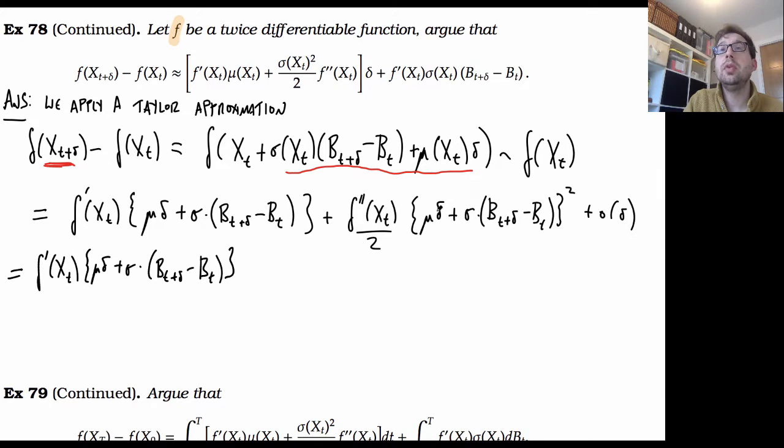And I'm going to get two lots of mu delta times sigma b of t plus delta minus b of t. That's something of order delta times something of order square root of delta, so we're again going to get something little o of delta. So the only term that really counts and doesn't get absorbed into the little o of delta is just the sigma times b of t plus delta minus b of t squared term.